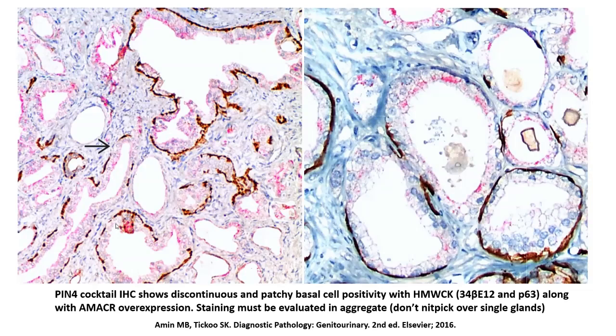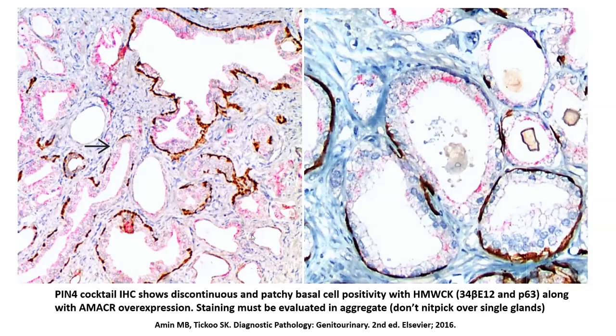So as you see, and always remember that as far as the expression of the basal cell markers is concerned in prostatic pathology, any expression of even one or two cells shows that the cell has basal cells and that it's a benign prostatic acini. So using that logic, we see that many of these glands are actually benign, wherein there is variable expression of these prostatic basal cells, which are marked out in brown. However, within this background, there are some acini which have picked up the red color of MKR, and they are not expressing the prostatic basal epithelial markers.